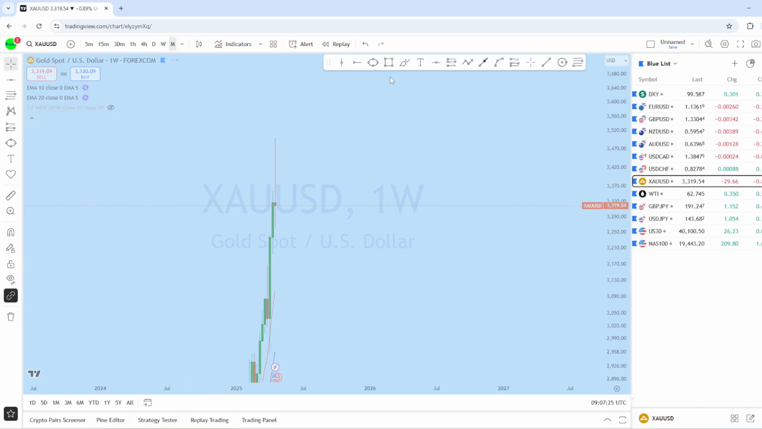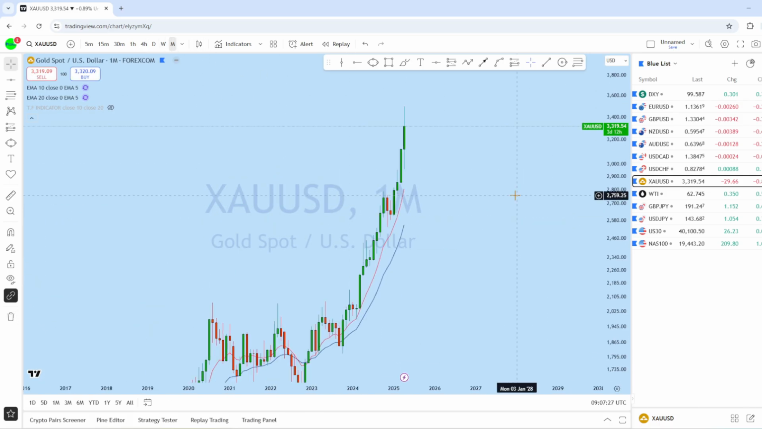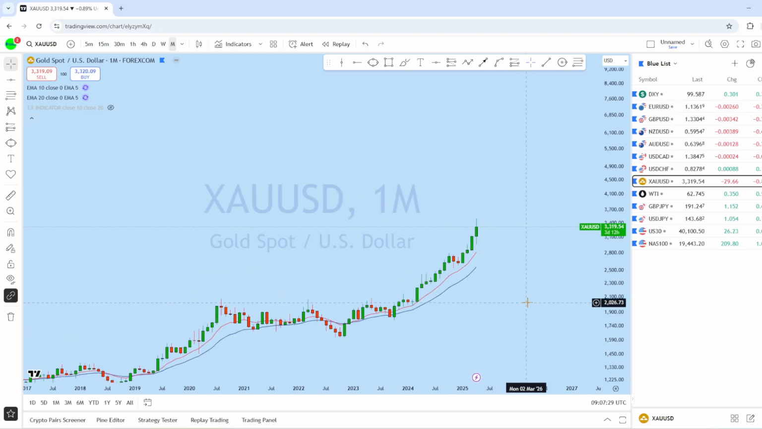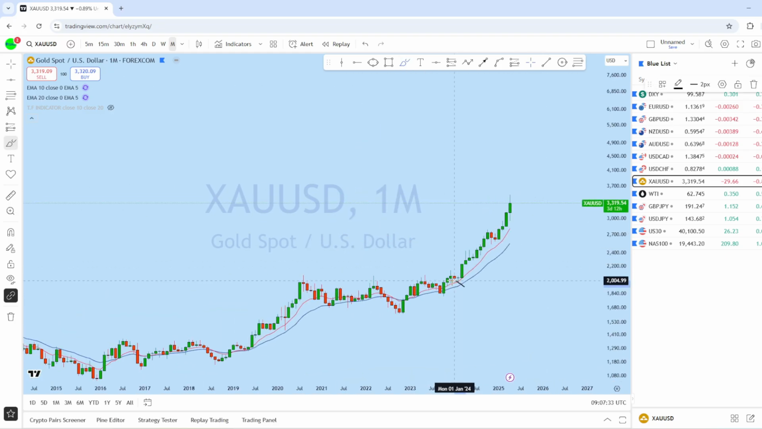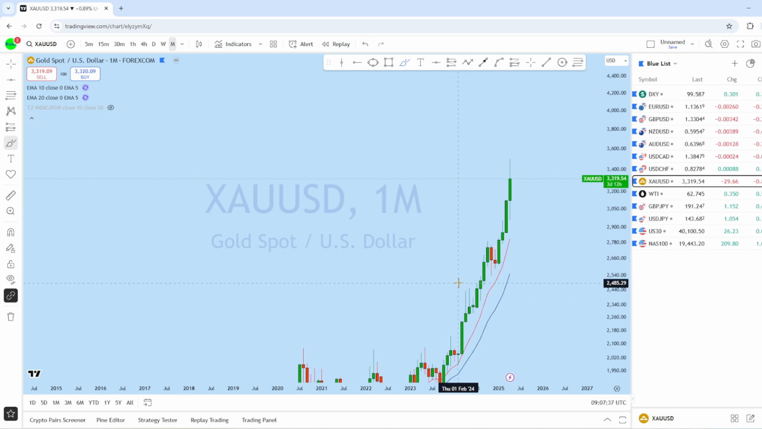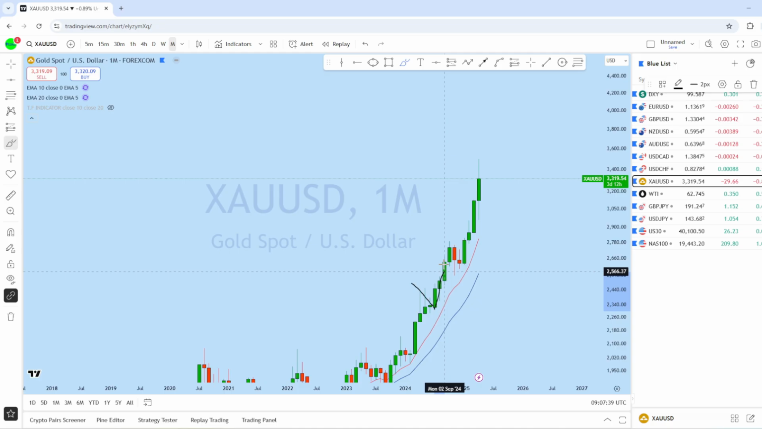Looking at the monthly chart, you can see that XAUUSD is in a long-term bull market. Starting from here, there is a strong impulse on the monthly, followed by a pullback, and then we can see another impulse and a deeper pullback. It is in another impulsive phase.